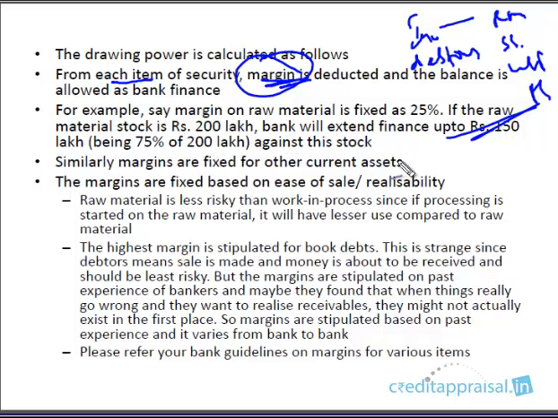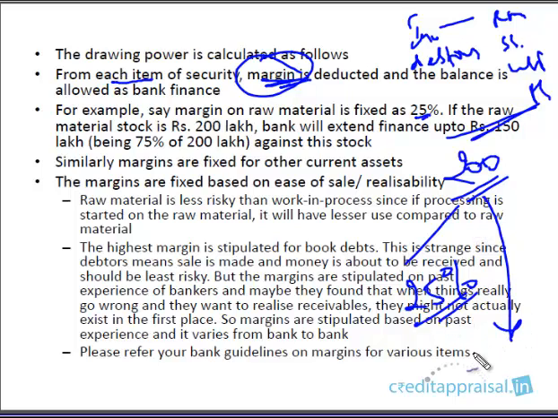Say for example, as per the bank's policy, the raw material margin is fixed at 25%. If the stock of raw material in the godown on the date of the drawal is 200 lakhs, what do banks do? They will deduct 25%. 25% is the margin, and only the balance 75% will be sanctioned. That is 150 lakhs. So they will allow the company to draw up to 150 lakhs against the raw material stock.